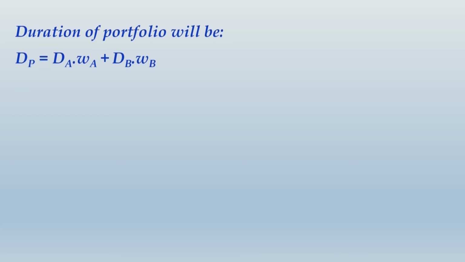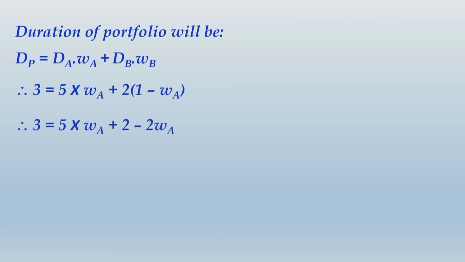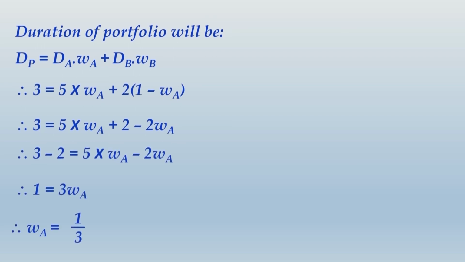So whatever values we have, we will substitute those values. For duration of portfolio we have kept the target period of 3 years, dA is substituted for 5 years, dB substituted for 2 years, weight of A as it is and weight of B has been kept as 1 minus WA. So now we have a single equation with only one variable, that is WA. Solving this equation, we can easily find the value of WA. So what we get is WA equals 1 by 3, and once you get the value of WA, you can determine WB easily. So quickly take note of this whole thing and then we move ahead.